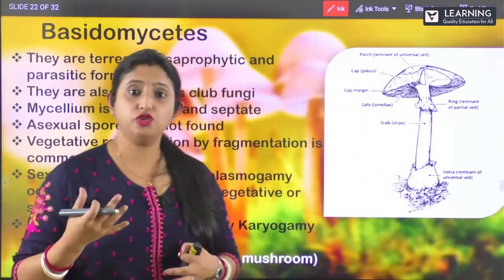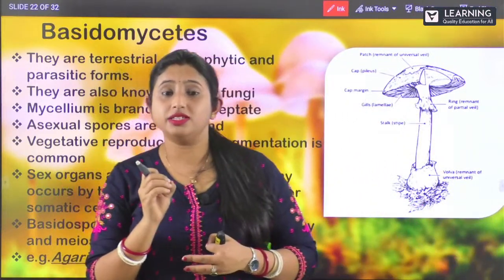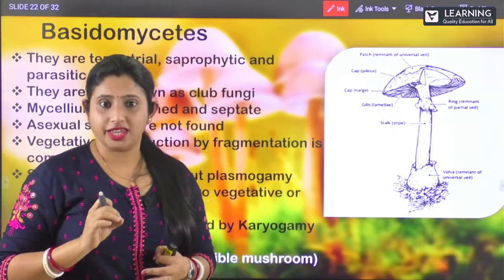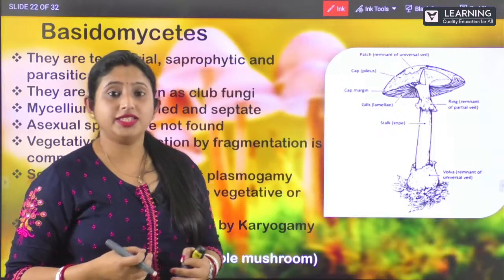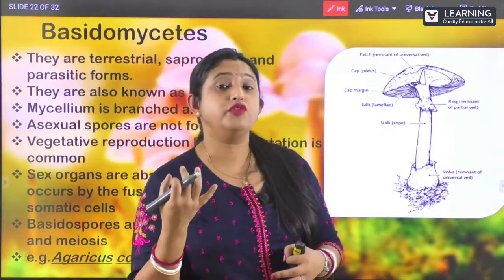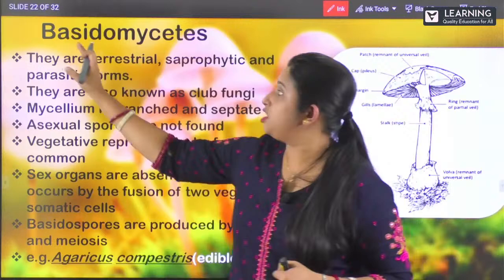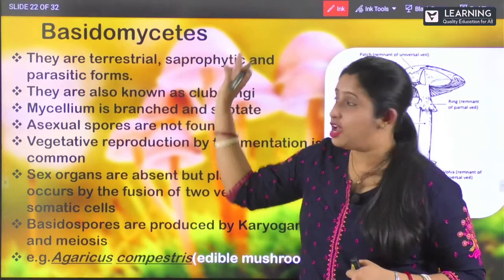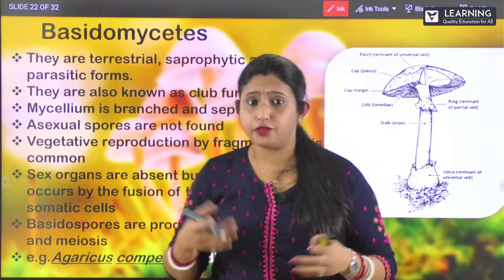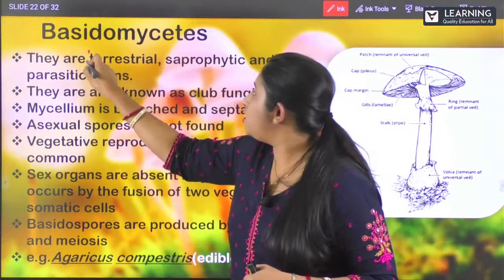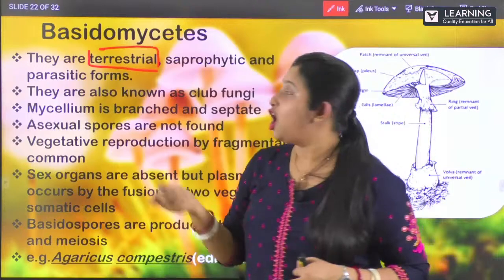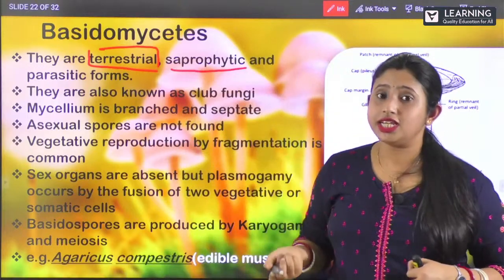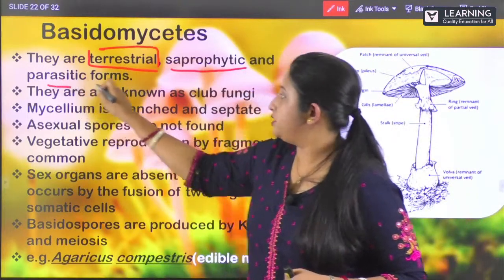So what is this basidiomycetes? We take mushroom, isn't it? So mushroom is an edible fungi. This is the picture of a mushroom. It comes under which class of fungi? It is basidiomycetes. They are generally found where? They are generally found in terrestrial habitats; they may be terrestrial, saprophytic or parasitic.